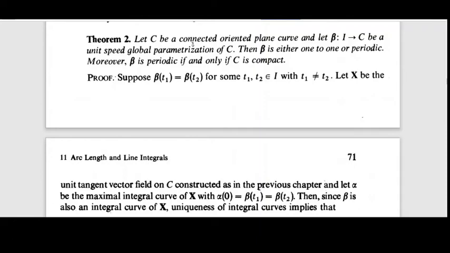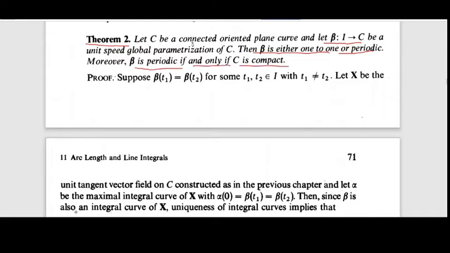Next, theorem number 2. Let C be a connected oriented plane curve, and let beta from I to C be a unit speed global parameterization of C. Then beta is either one-to-one or periodic. Moreover, beta is periodic if and only if C is compact.